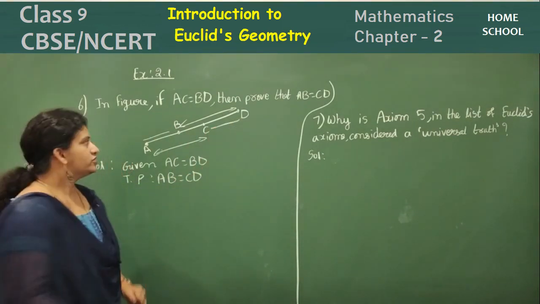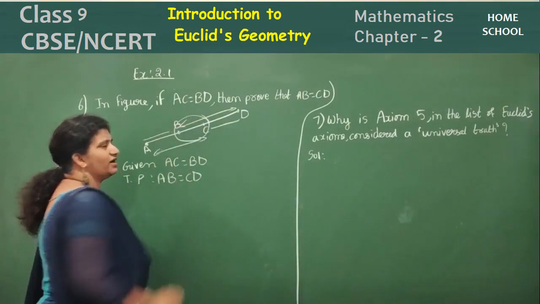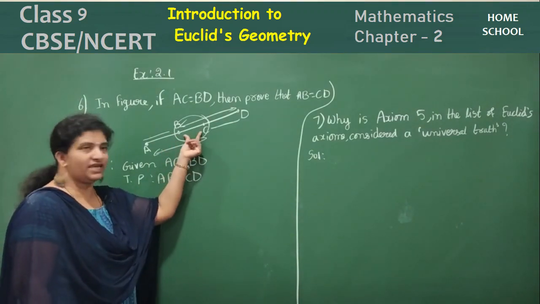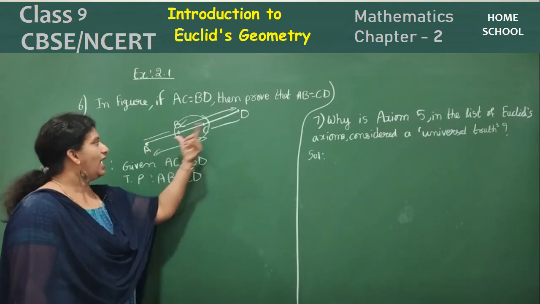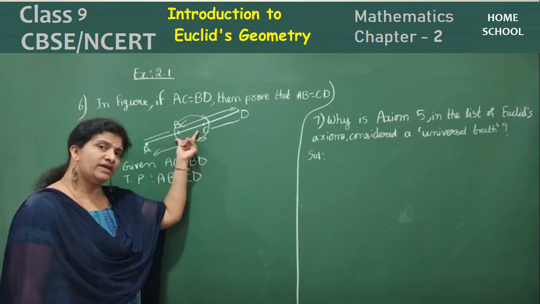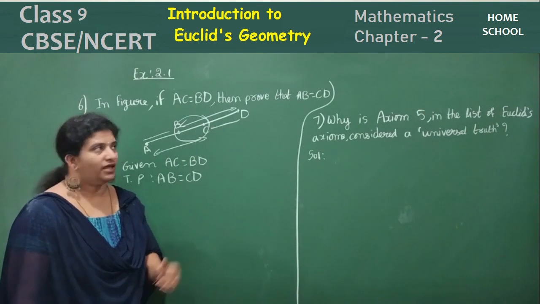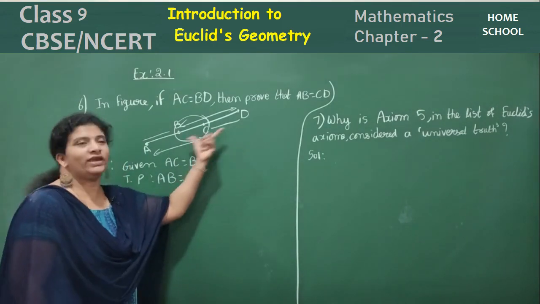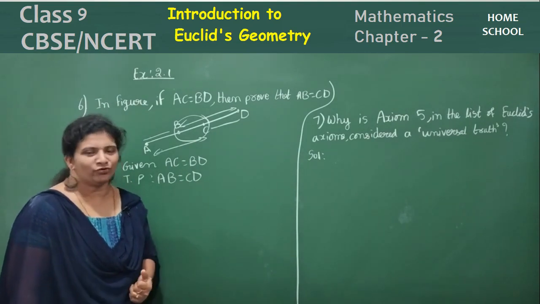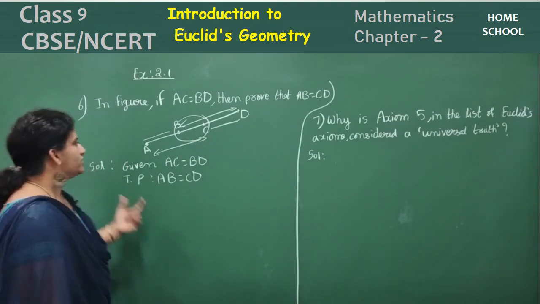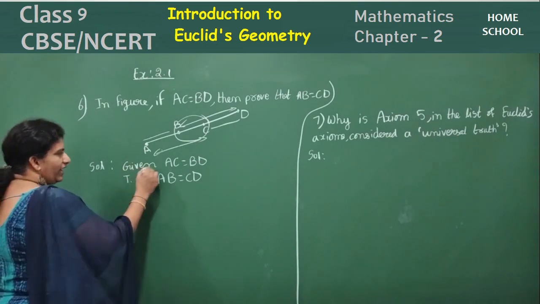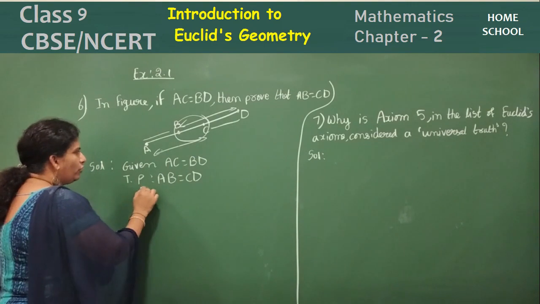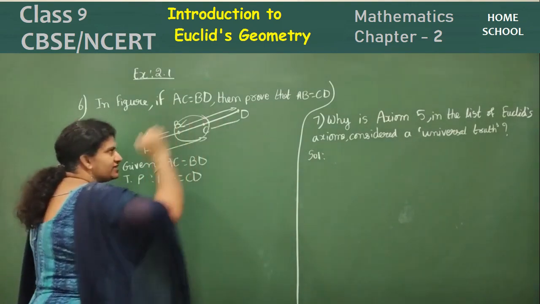You need to prove it. So what is extra here? BC is extra. So in AC, if you remove BC, you are going to get AB. And in BD, if you remove BC, you are going to get CD. Then if you equate, you are going to get the answer. That is the only proof you need. So observe here carefully. Given AC is equal to BD. To prove AB is equal to CD.